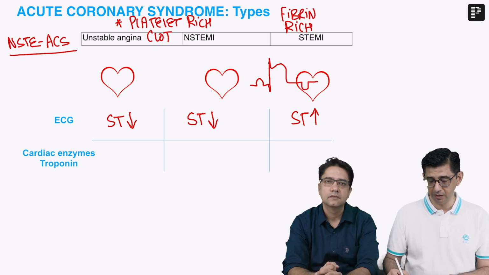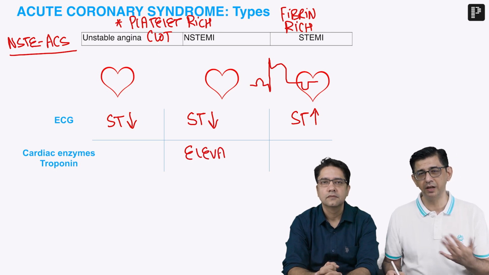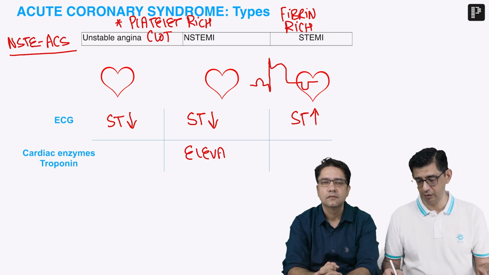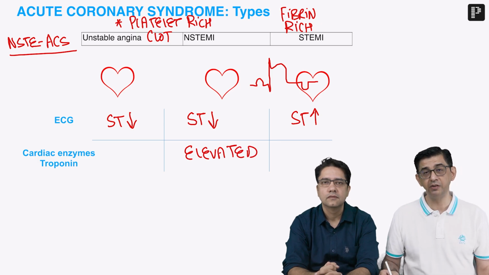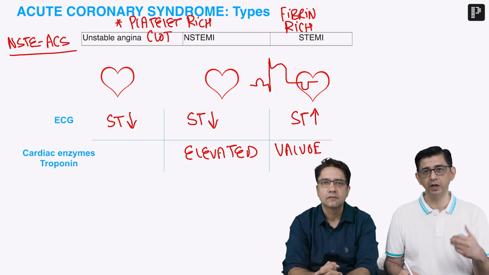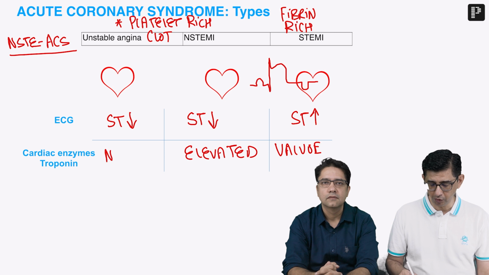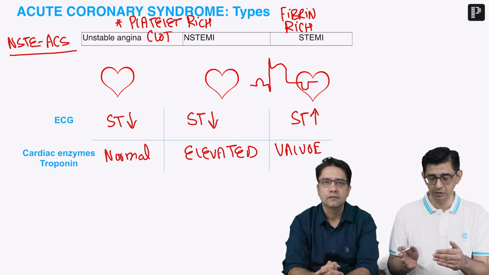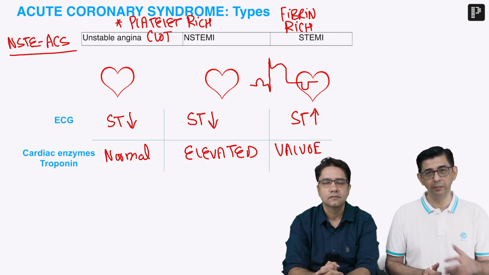But now what you need to understand is biomarkers are always going to be elevated. The MCQ will say words like rise and fall of biomarkers, or it will say a value more than the 99th centile of the upper reference limit. But overall, I can say that biomarkers would always be elevated when it comes to both types of myocardial infarction. But whenever you say angina, the biomarker report will always be normal. So we can differentiate between these presentations on the basis of a combination of ECG as well as biomarkers.